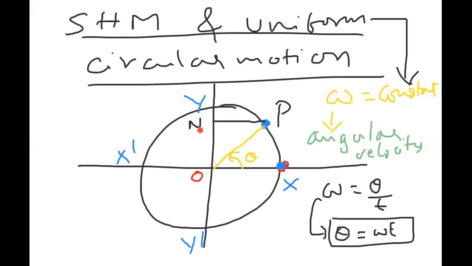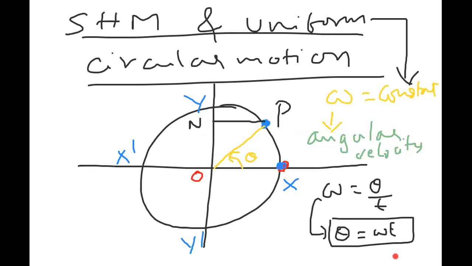So now this N is not fixed. When the point P moves, N is always the perpendicular foot from P, so this N is traveling along Y dash. First it started from O. Observe carefully here, beta. The particle travels from O to Y. That means the position point P is traveling and this point N, let me call it the projection of the particle, travels from O to Y.